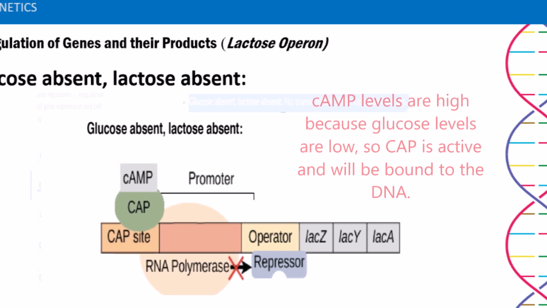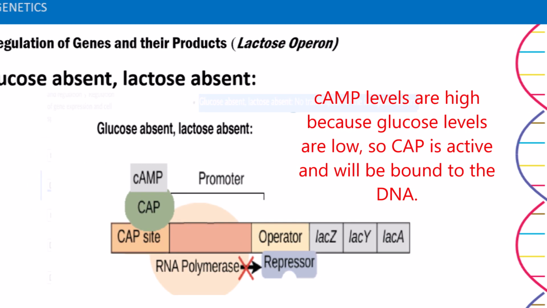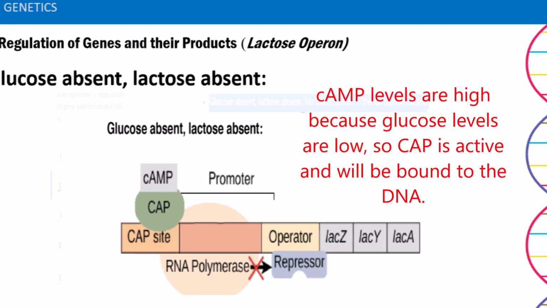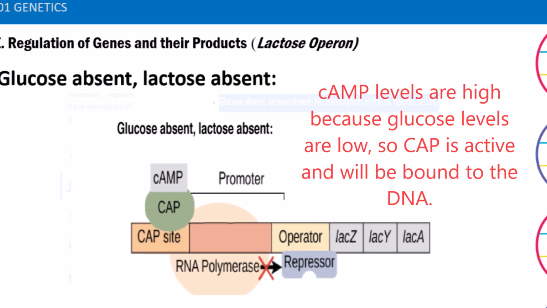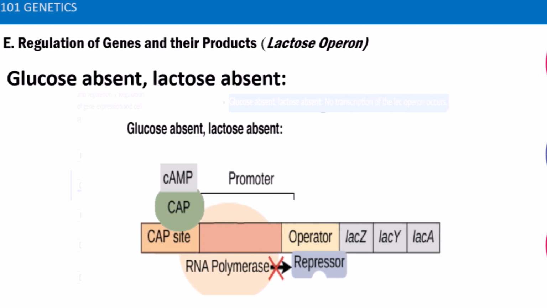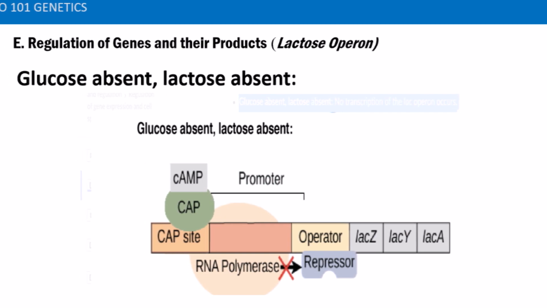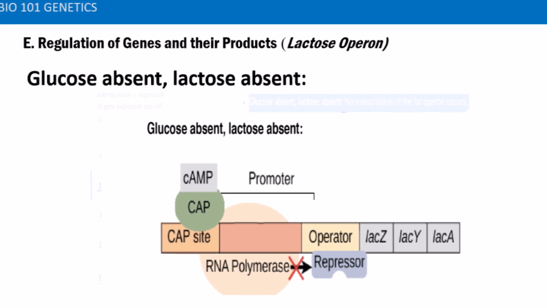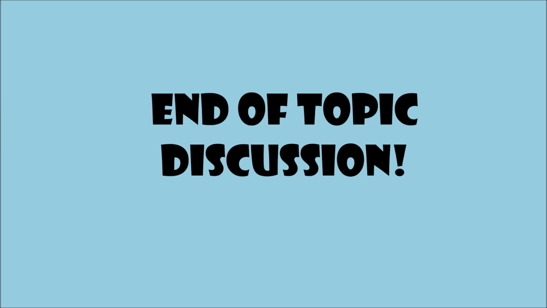cAMP levels are high because glucose levels are low, so CAP is active and will be bound to the DNA. However, the Lac repressor will always be bound to the operator, acting as a roadblock to RNA polymerase and preventing transcription. That's the end of my topic discussion for Lac operon.